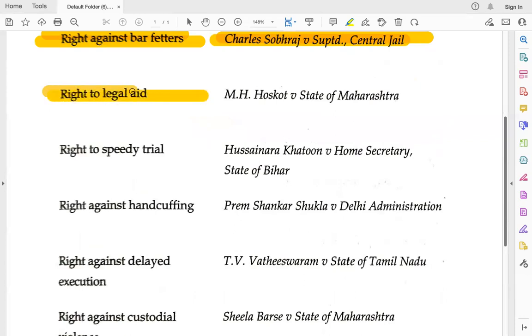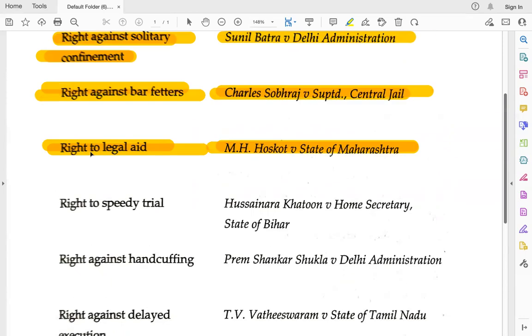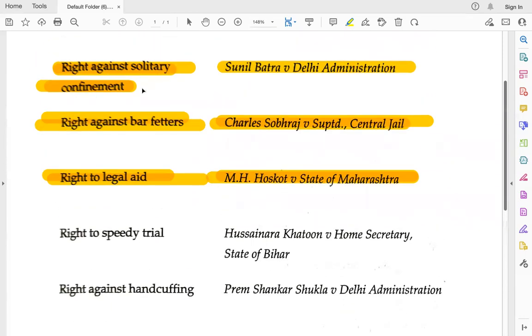Right to legal aid: everybody, particularly the weaker sections of society, has the right to legal aid, and it was also mandated under NALSA and SALSA, and several bodies mandated by the Supreme Court of India. Right to legal aid, M.H. Hoskot versus State of Maharashtra. So the M.H. Hoskot case, please do remember, right to legal aid. Okay, and this case was decided again in 1978. So all three cases: right against solitary confinement, Sunil Batra; right against bar fetters, Charles Sobraj; right to legal aid, M.H.